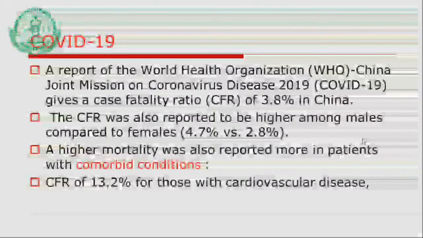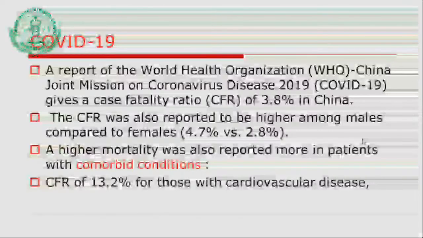One of the interesting things is that mortality is higher among males as compared to females. The figure given in this report was 4.7% versus 2.8%. Higher mortality was reported more in patients with comorbid conditions, and this is one of the points I want to discuss in detail when we see the further slide.